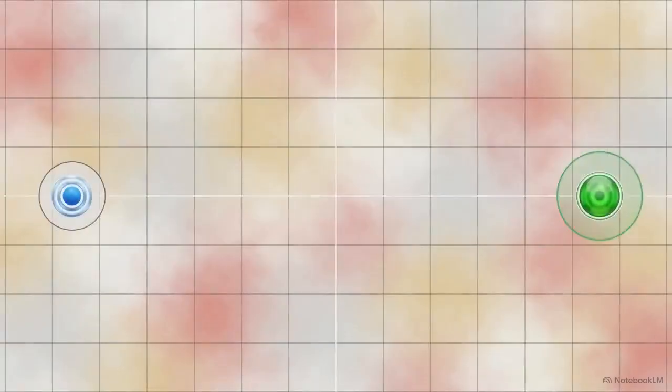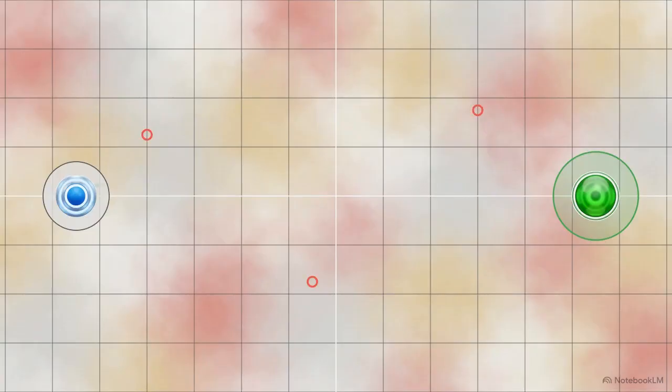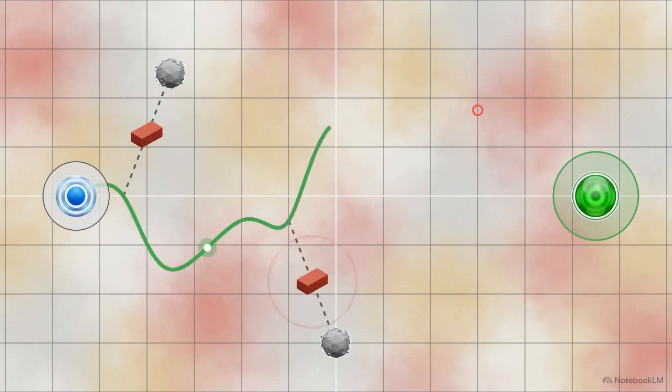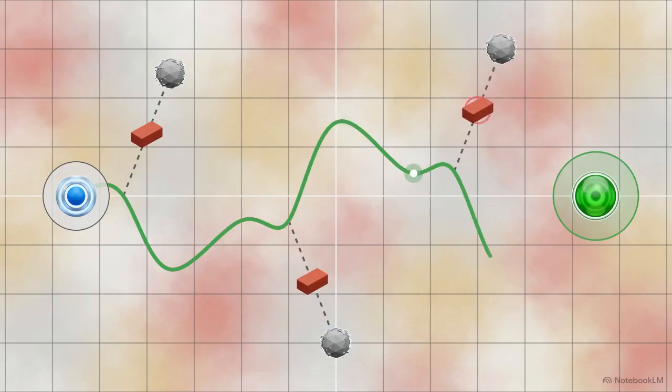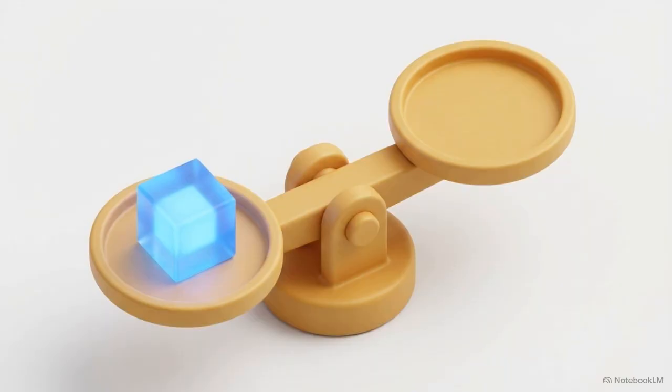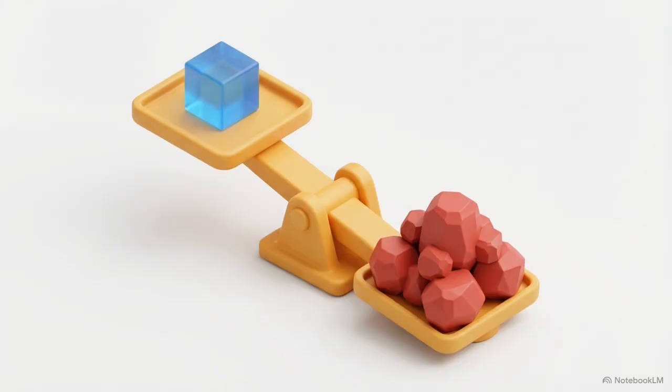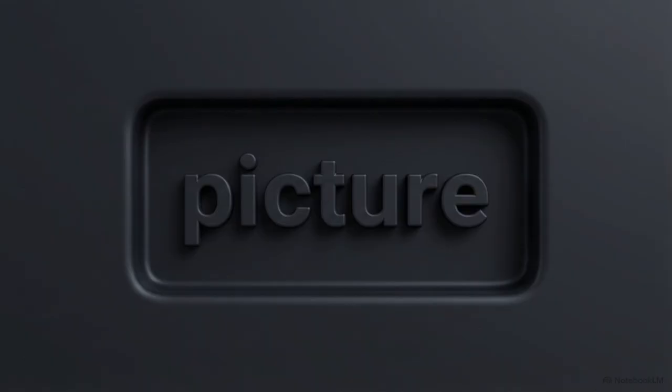This diagram shows the vector mechanics. The AI evaluates both prompts simultaneously, plotting a path toward your destination while building red barriers to block traits like blur or extra fingers. It constantly adjusts its trajectory, bouncing away from errors to balance those forces. This is not magic. It is a direct manipulation of the model's instruction ecosystem, forcing it to weigh preferences against each other. But this balancing act only works if your positive prompt is actually strong enough to begin with.